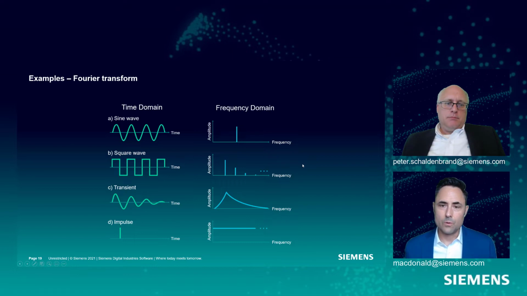And so when we move from the time domain to the frequency domain, there are some characteristics that we like to highlight. And we've already talked about the sine wave, where we have a sine wave here and we get a single frequency component at a certain amplitude, right?